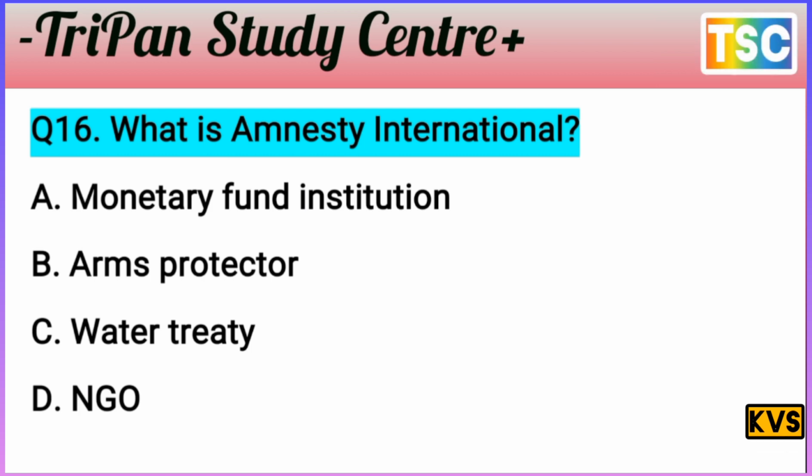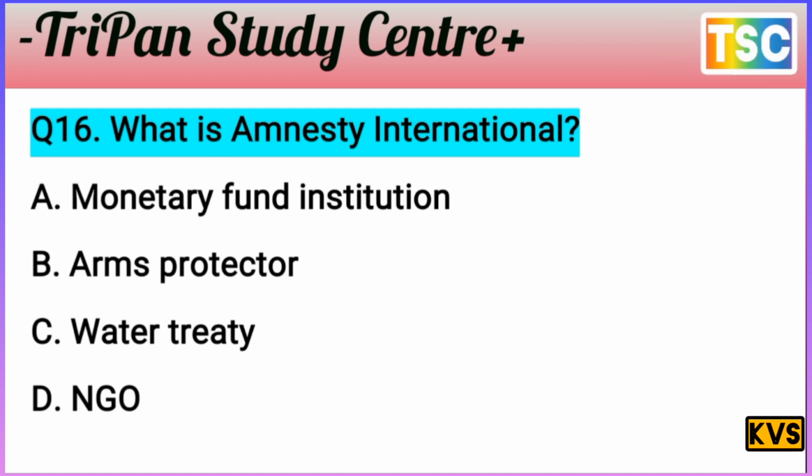But first of all, check your knowledge. I give you a few seconds. Note it in your notebook for this answer. And let's see what the answer to this question is. What is Amnesty International? A monetary fund institution, there's nothing here. Arms protector, there's nothing. And water charities is nothing. The answer is D here. NGO. Answer is D. NGO is the correct answer here.